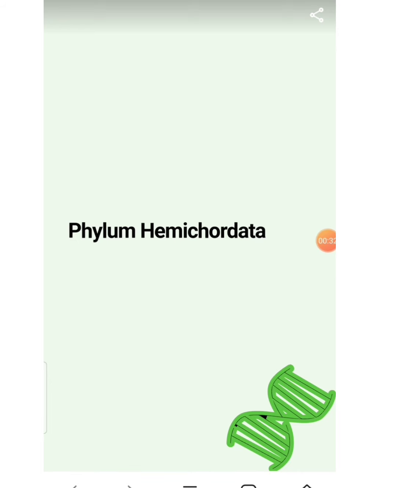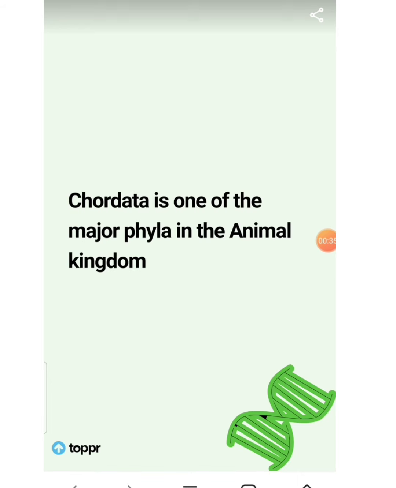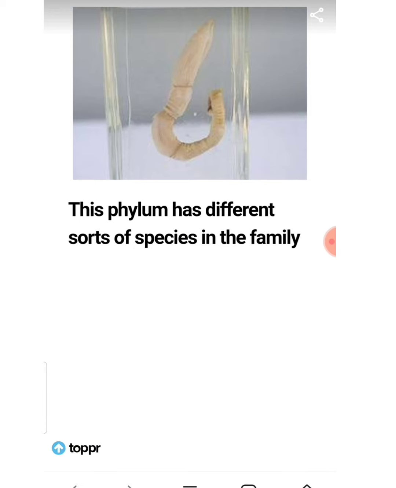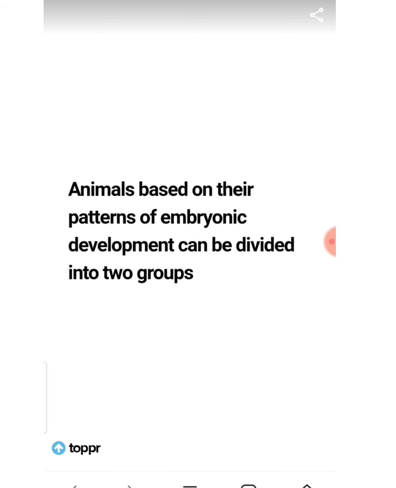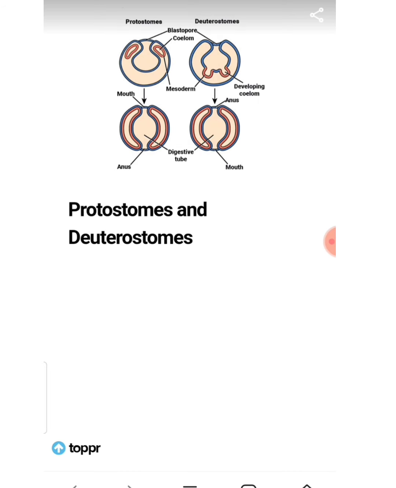Phylum Hemichordata. Chordata is one of the major phyla in the animal kingdom, as we all know. This phylum has different sorts of species in the family. Due to a high number of species, there was a need to further classify the animals into 2 different groups because there is a small differentiation between Hemichordata and Chordata. Animals based on their patterns of embryonic development can be divided into 2 groups. One is protostomes, another one is deuterostomes.